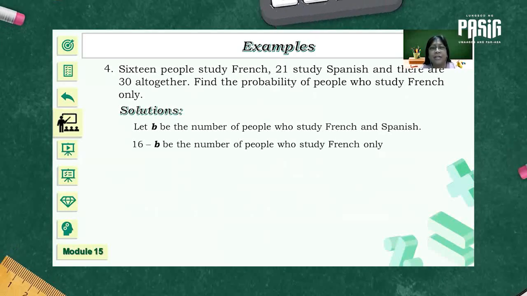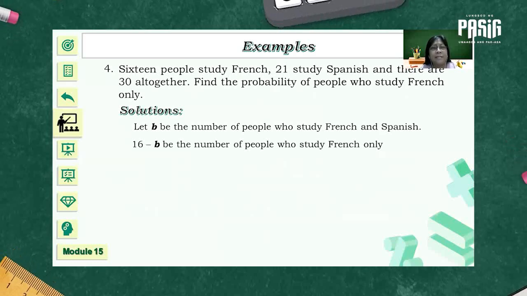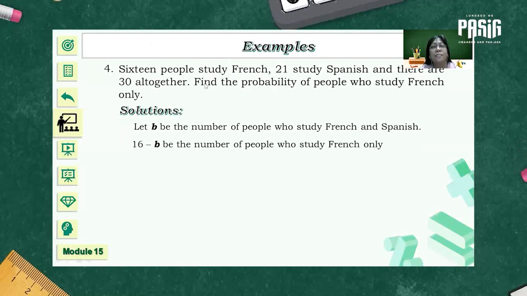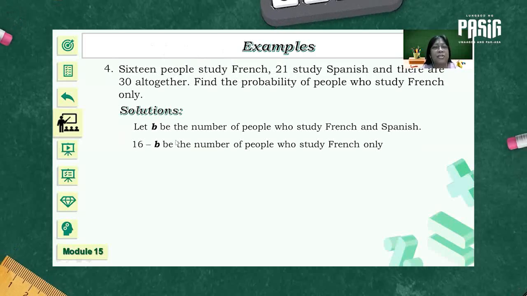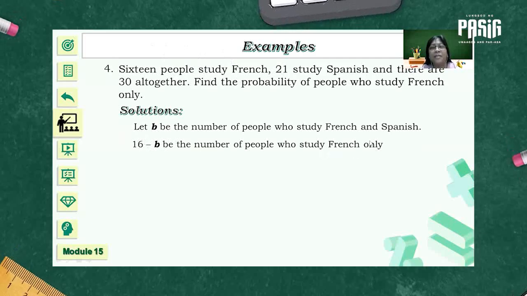Let 16 minus B be the number of people who study French only. Why 16 minus B? Because there are 16 people who study French. So there are some people who may study French at the same time study Spanish. That's why we need to subtract the common element with 16 for us to get the number of people who study French only.